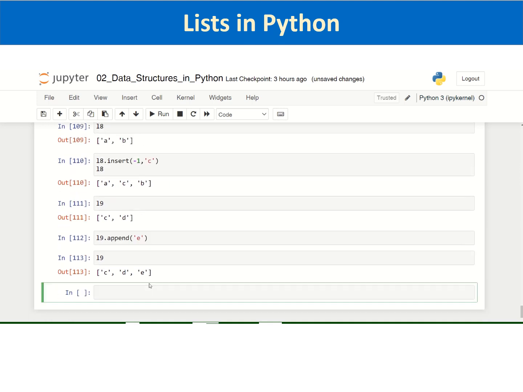Whereas the append method is a simpler method which inserts any element towards the end, and it takes only one parameter, that is the element that is to be appended.